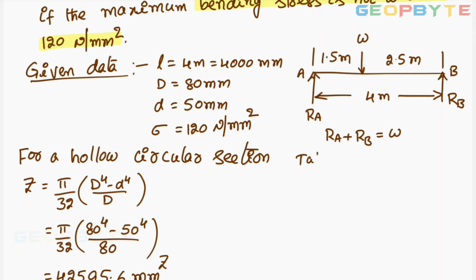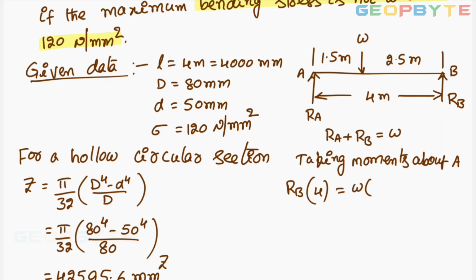Now taking moments about A, then RB into up to distance A, 4 meters, is giving anti-clockwise moment. It must be equal to clockwise moment developed by load W into distance 1.5.